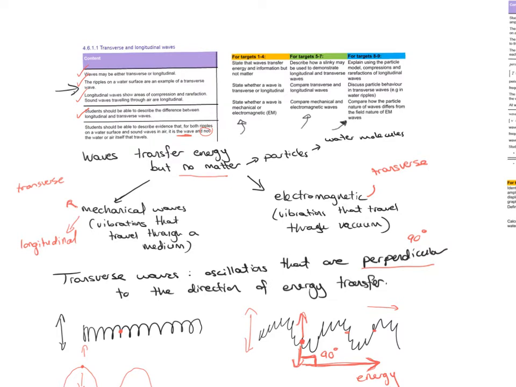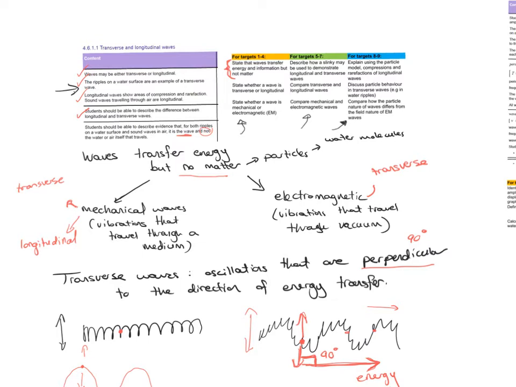Just to break it down a bit with grades, if you are targeting to get 1 to 4, you should be able to state that waves transfer energy and information but no matter. This is a very common thing that many people forget. You should be able to state whether a wave is transverse or longitudinal and whether it's mechanical or electromagnetic.